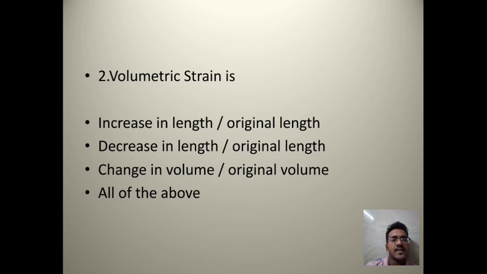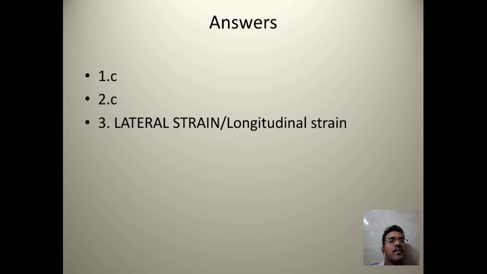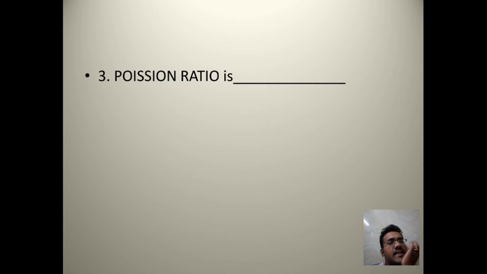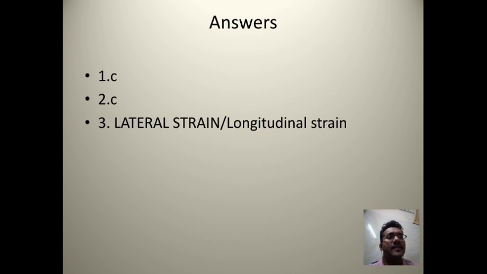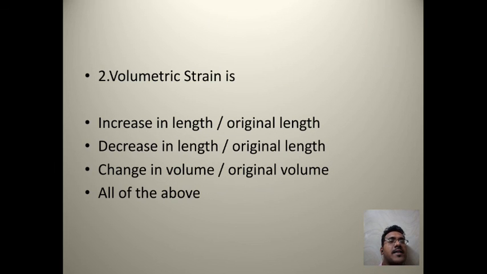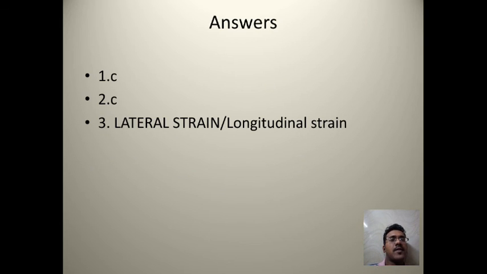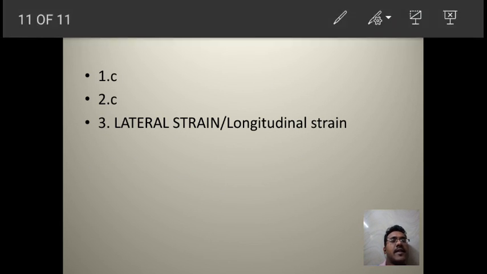The third question, Poisson's ratio is nothing but longitudinal strain by lateral strain, or lateral strain by longitudinal strain. It is lateral strain by linear strain, this is the correct option. To recap: the factor of safety is ultimate stress by permissible stress, volumetric strain is change in volume by original volume, and Poisson's ratio is lateral strain by longitudinal strain. Thank you, friends.